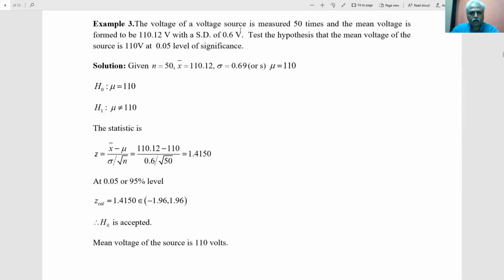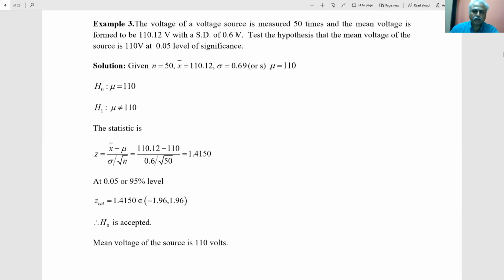The voltage of some voltage source, suppose a battery, is measured 50 times. That is, the sample size becomes 50, and the mean voltage is found to be 110.12 volts. Once again, I have measured 50 times the voltage of some battery or voltage source, and the mean is found to be 110.12 volts with a standard deviation of 0.6 volts.